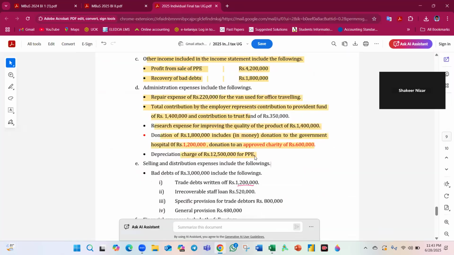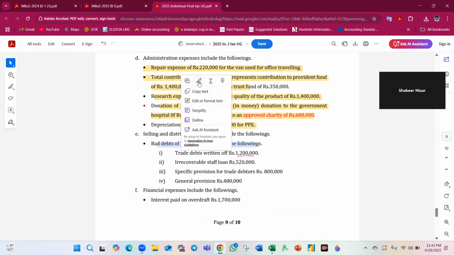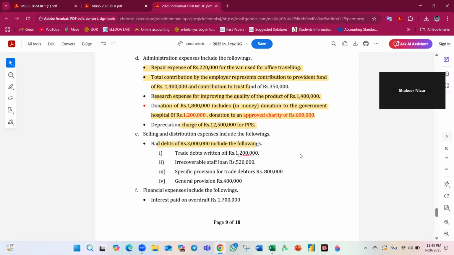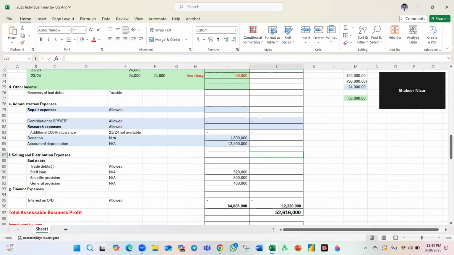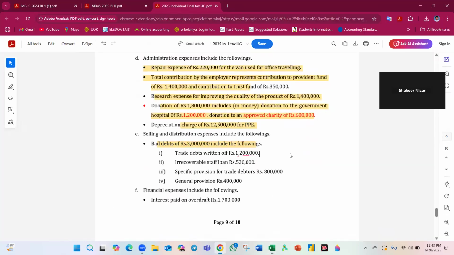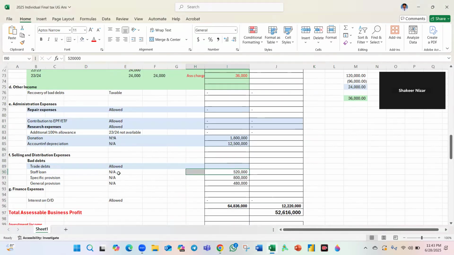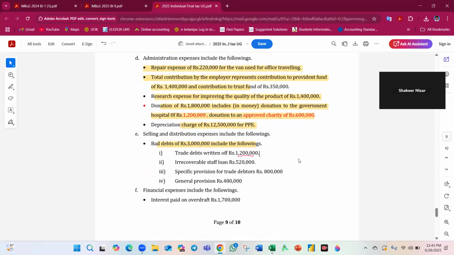Okay. Selling and distribution, bad debt includes the following. Trade debt write-off is allowed. This is allowed for trade debtors, it is an ordinary course of action, but initiatives have been taken to recover them. Irrecoverable staff loan is not allowed. You want to add back because the bad debts are write-offs charged to the P&L. Therefore, taxes are reducing due to the write-offs, so you want to add back. You do the opposite of the action you did previously. The expense you reduced earlier, you now add back.